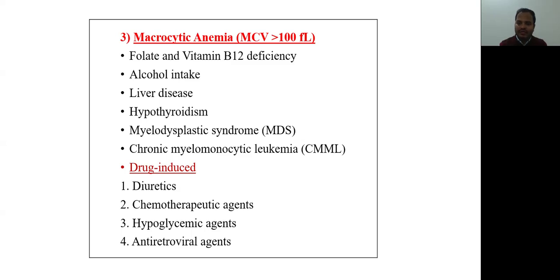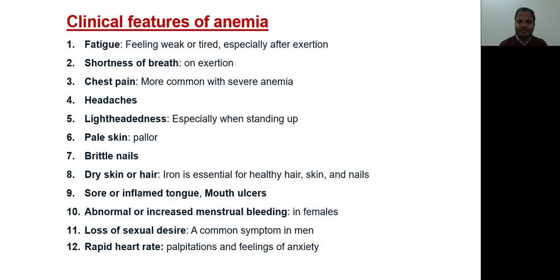First one is excessive RBC destruction, second is decreased RBC production, and third one is blood loss. These are three etiologies, or the causes, that will lead to anemia. And the second one, morphological classification, has three varieties, that is microcytic, normocytic, and macrocytic. These are the two varieties of classification of anemia.